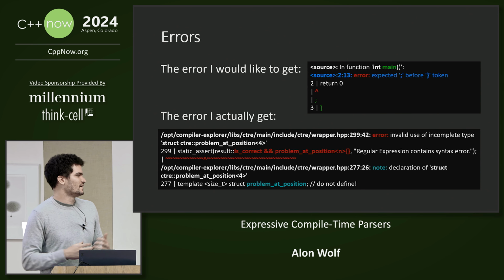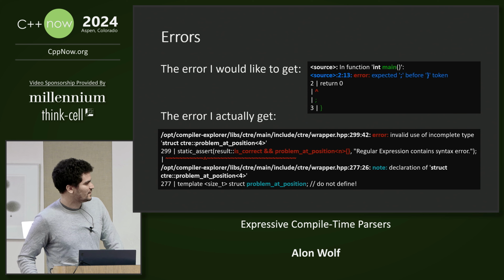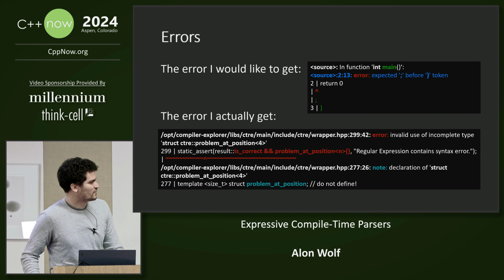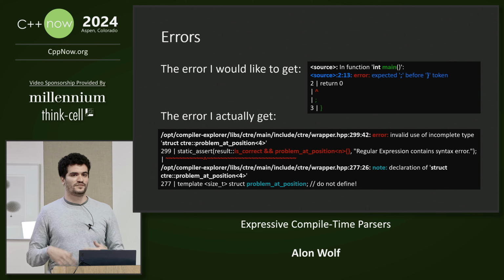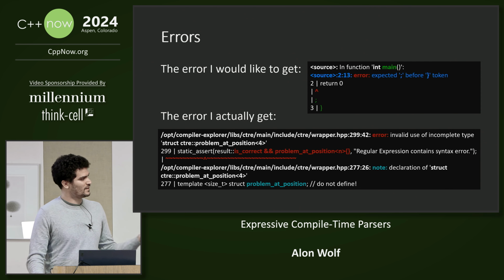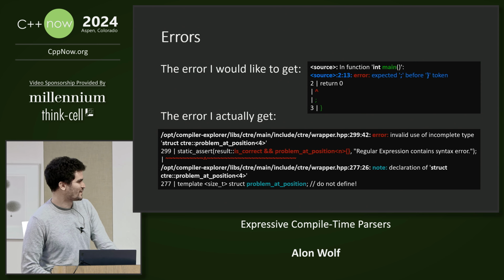You can understand a little bit from the error, so you can see that it failed because the syntax is incorrect, and it failed at parsing position 4. So we do have enough information to understand the problem, but this is not the kind of error message that we get. And this is just the end of the error message. You know what template error messages look like.